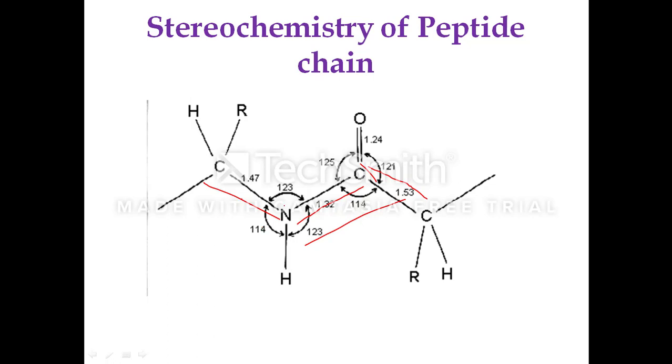So this NC or the CN bond is rigid. There is no movement about its axis, but this CC bond and the NC bond allow the rotation, and the atoms are placed at a particular bond length and bond angle. So this is the stereochemistry of the peptide chain.